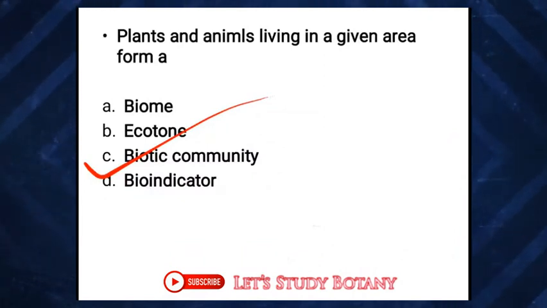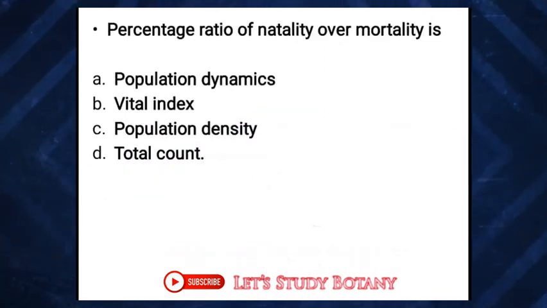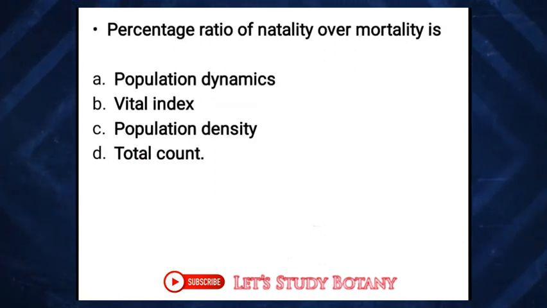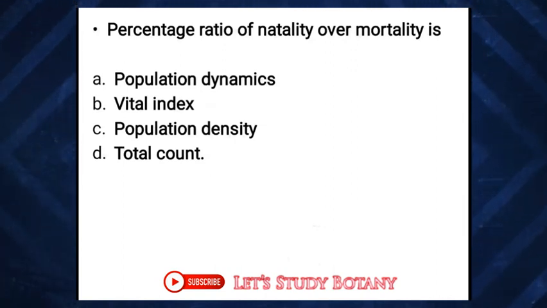Okay, then the next one, percentage ratio of natality over mortality is called what? The options are population dynamics, vital index, population density, total count. So what will be the answer? Students, percentage ratio of natality over the mortality, that is called the vital index.